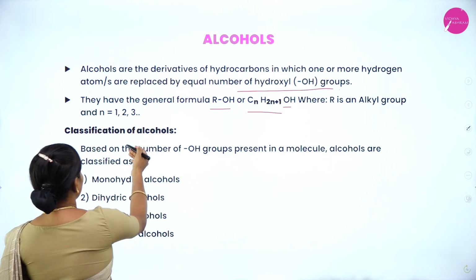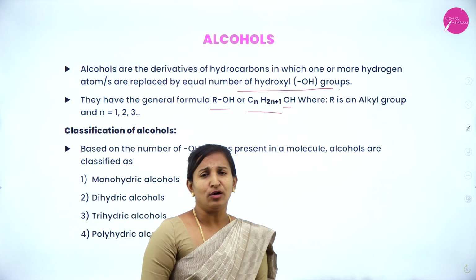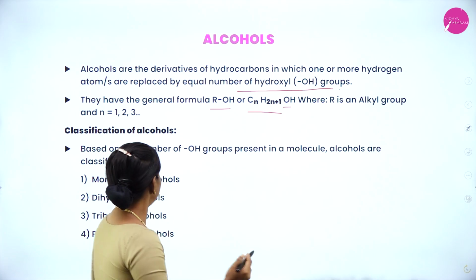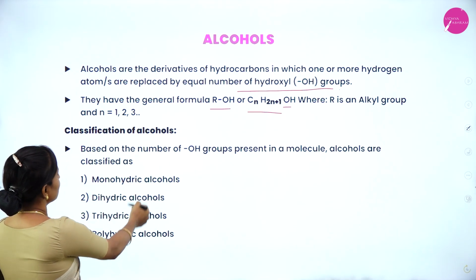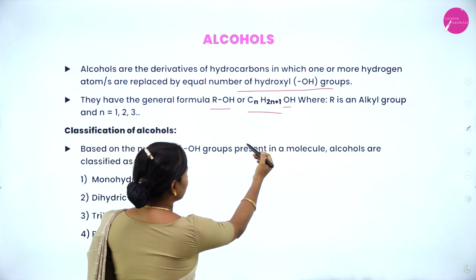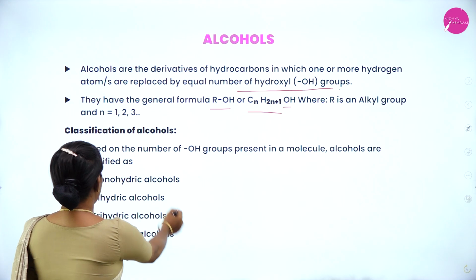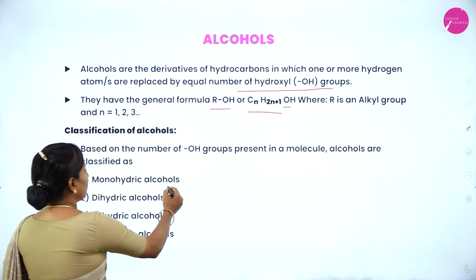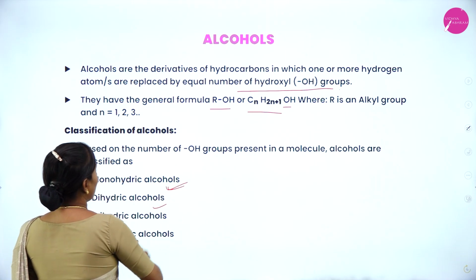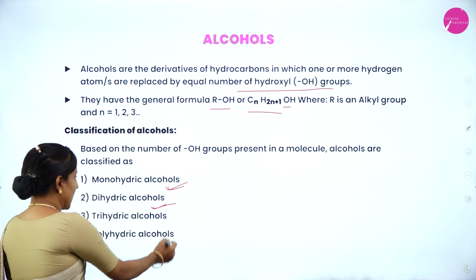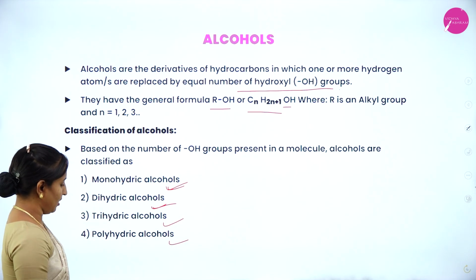Next topic is classification of alcohol. We can classify alcohol by different methods. The first method is based on the number of OH groups present in a molecule. Alcohols are classified as monohydric alcohols, dihydric alcohols, trihydric alcohols and polyhydric alcohols.